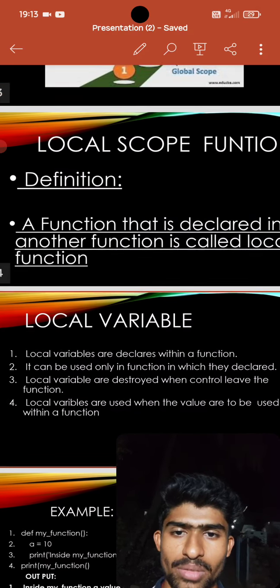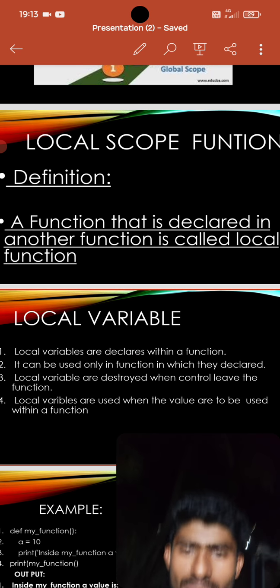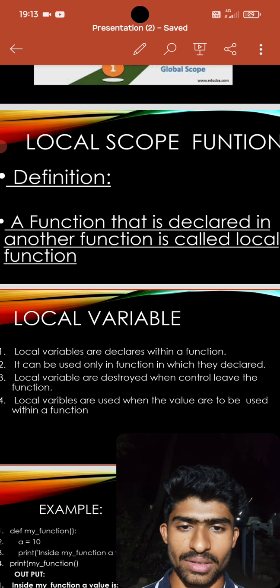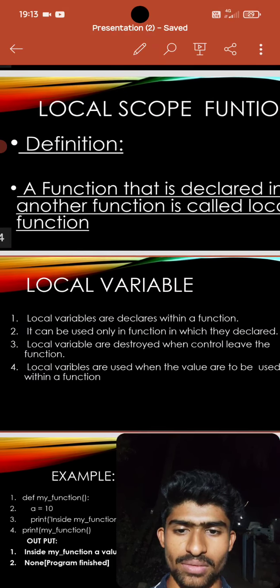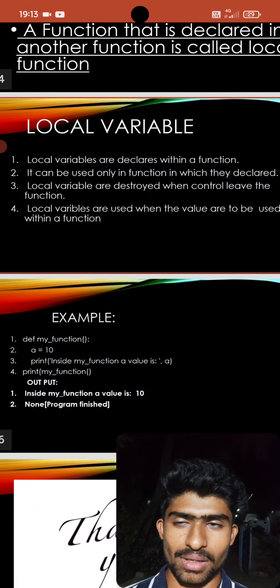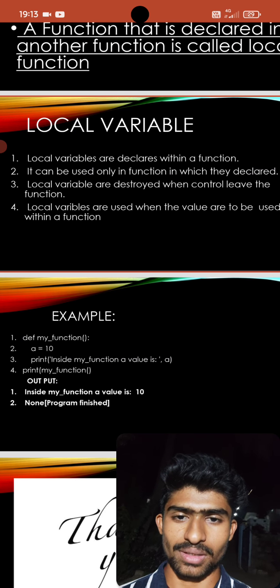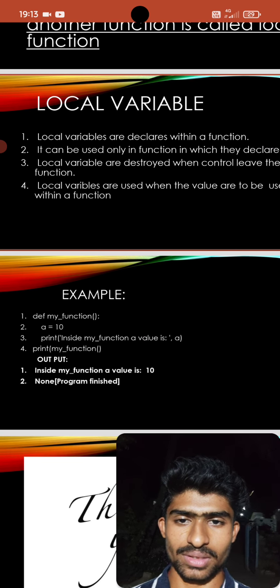More importantly, a function can be declared inside another function and is used as a local function, where the local variables are declared within a function, not outside the function. A variable declared outside the function is known as a global variable or global scope. And we have seen an example for the local variable.